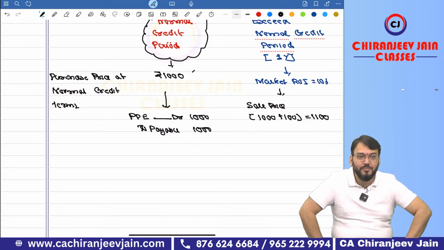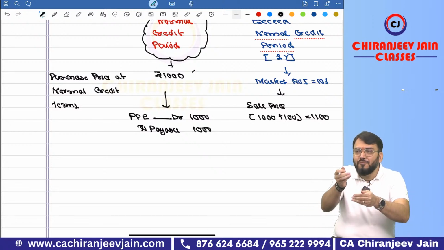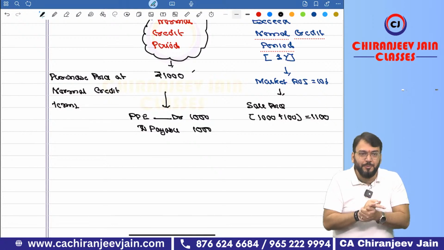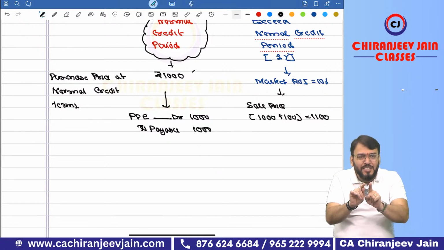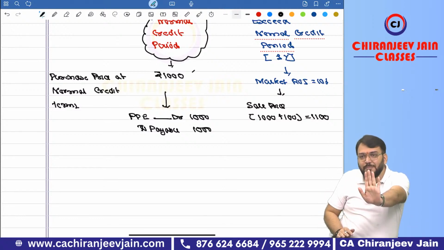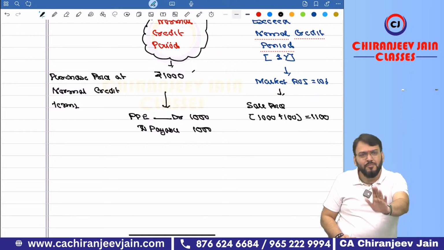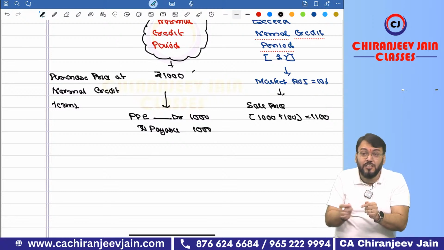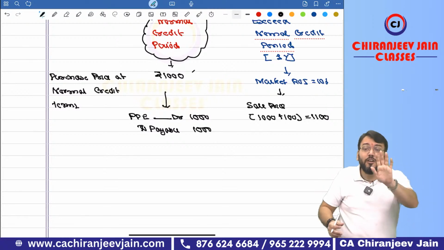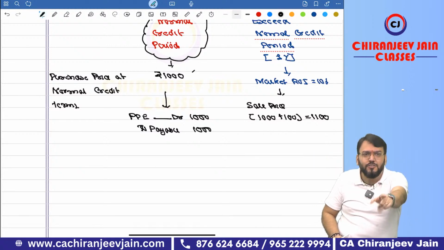Are you able to understand? We normally try to understand from the vendor's point of view, the seller's point of view. Normally they will not say the sale price is 1,000 plus interest. They will say, you want a credit period of 1 year, now we'll give you. But they will not say that you need to pay interest, 1,000 is sale price, 100 is interest. This much discussion will never be there. They will say 1,100. You want to purchase?